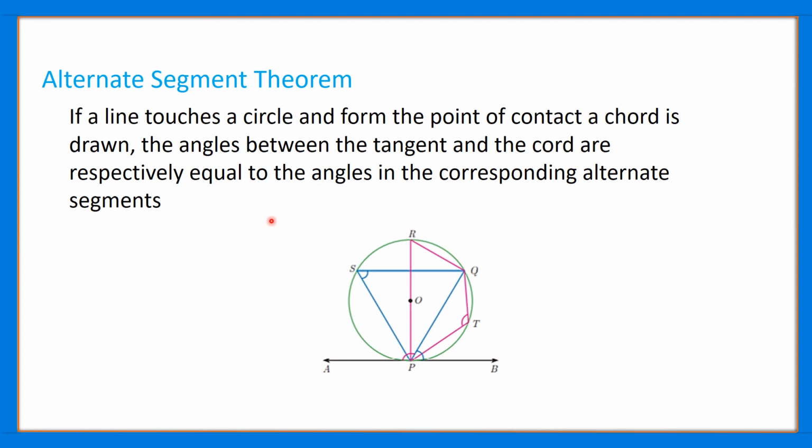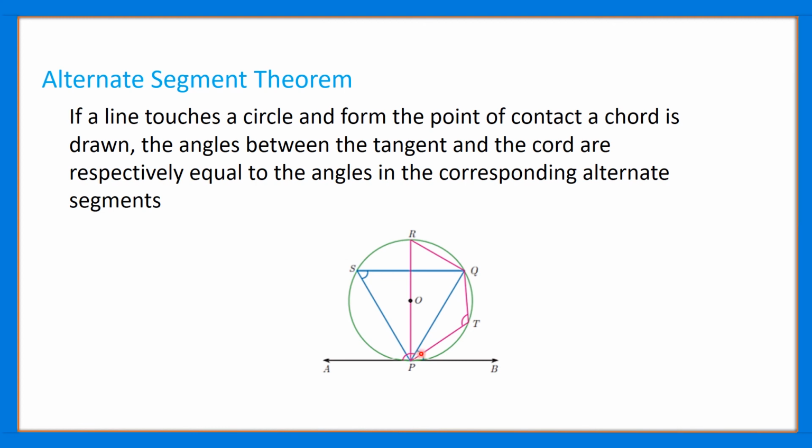What is given in the theorem is that if we have a circle with center O and there is a tangent AB touching the circle at a point P, then if we draw a chord PQ, the angle between the chord and the tangent, that is, the angle QPB, is equal to the angle in the corresponding alternate segment.